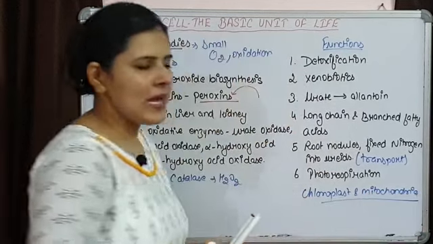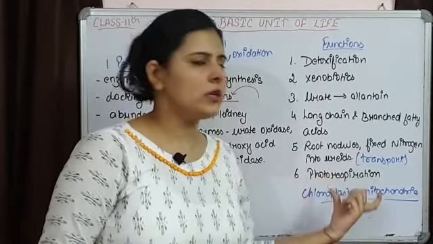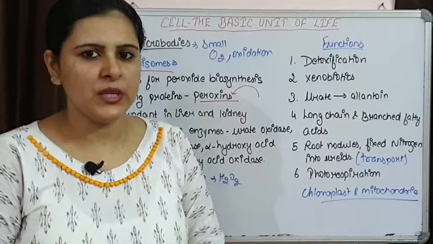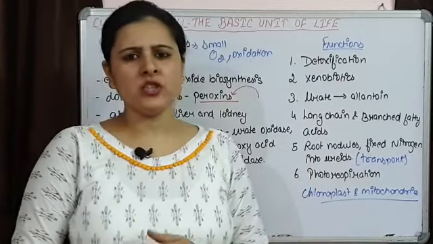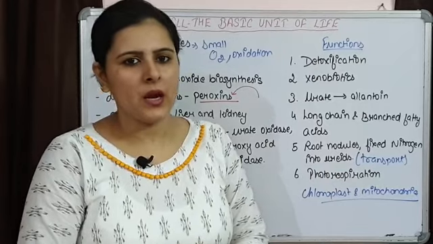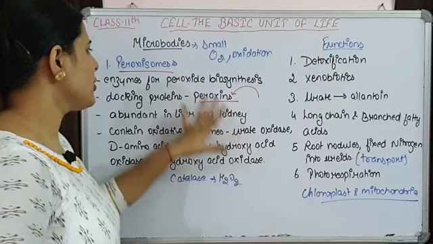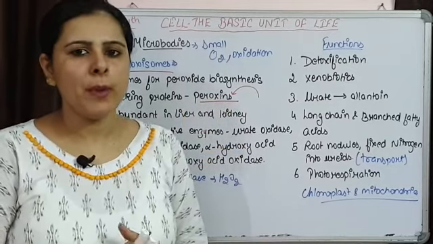So chloroplast, mitochondria and peroxisomes, these three are involved in the process of photorespiration. We are going to discuss photorespiration in detail when we talk about respiration in plants. So up to here, these are some of the functions and characteristics of peroxisomes.